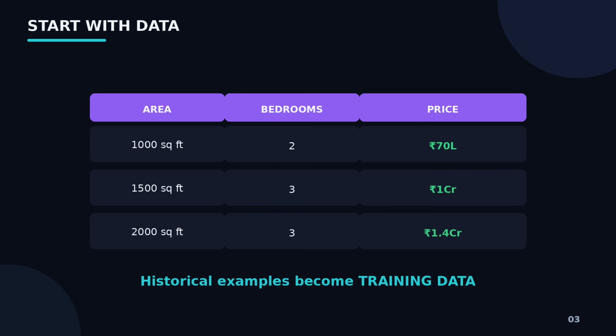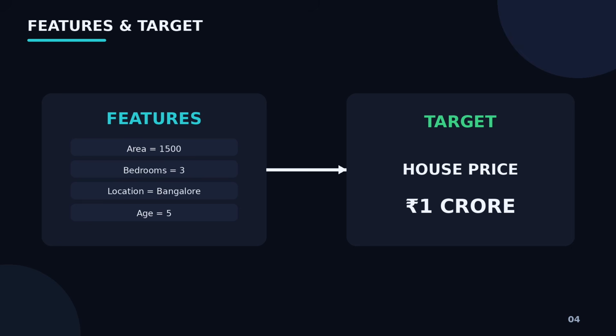Let us use a simple example throughout this video. Imagine we want to build a model that predicts house prices. We have historical data. For every house, we know things like the area, the number of bedrooms, the location, the actual selling price. The historical information becomes our training data. The information we give to the model is called features. For example, area, number of bedrooms, location, age of the house, these are the inputs. And the value we are trying to predict is called the target or sometimes the label. In our example, the target is the house price.